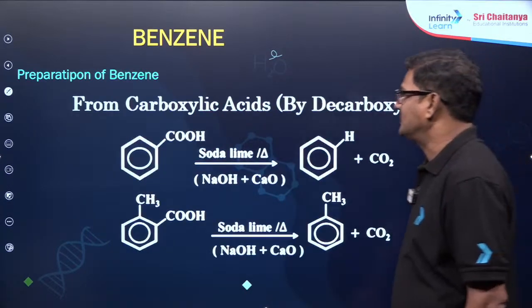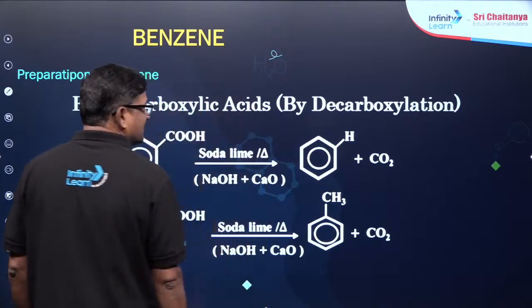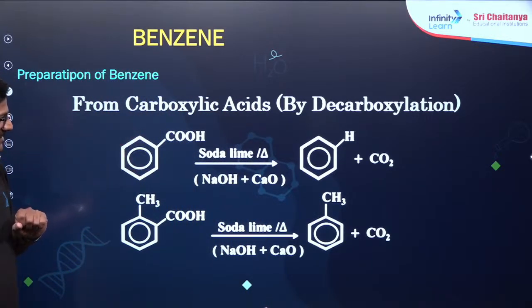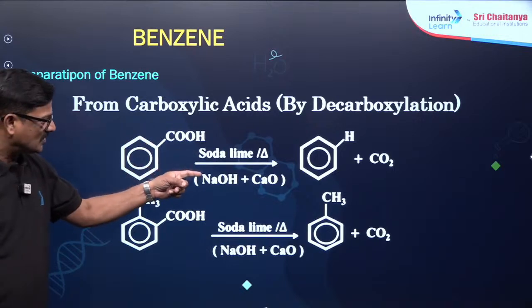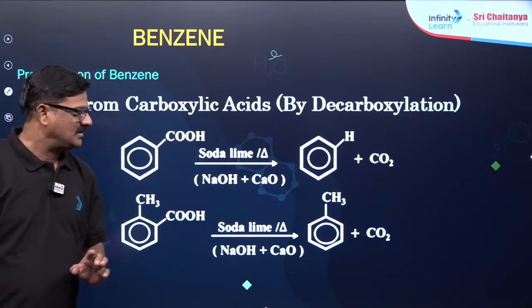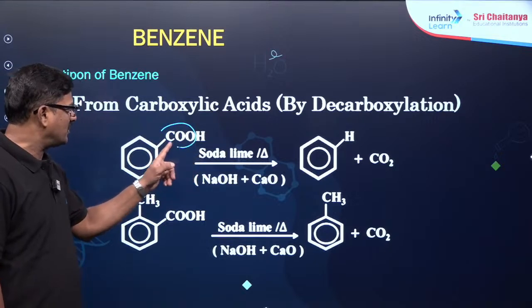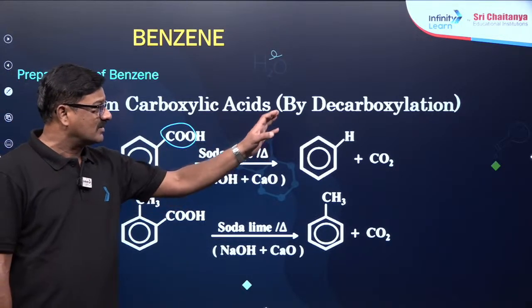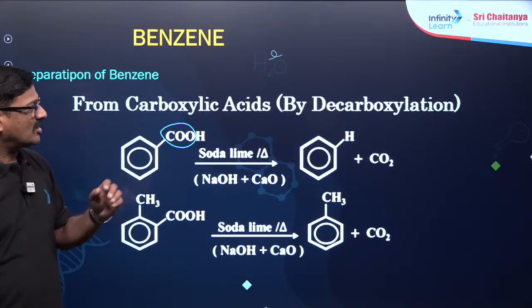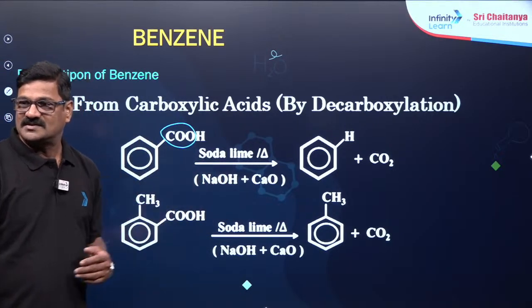And also you can prepare it from carboxylic acids by decarboxylation. So benzoic acid is heated with soda lime. What is soda lime? Sodium hydroxide and calcium oxide, and it is going to remove carbon dioxide. Removal of the carboxylic group as carbon dioxide is called decarboxylation.